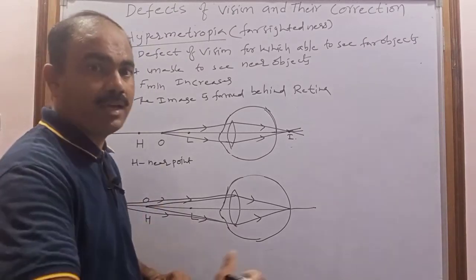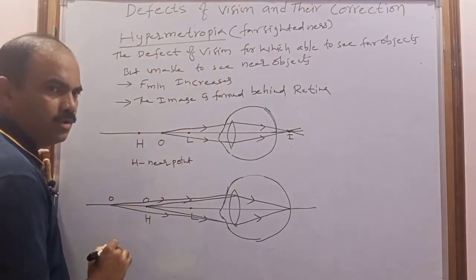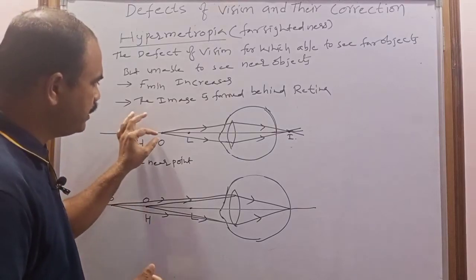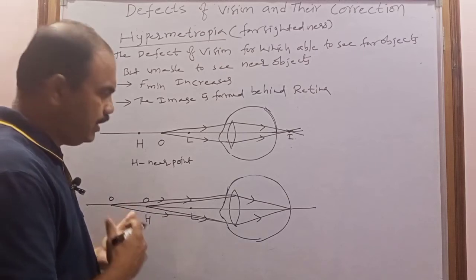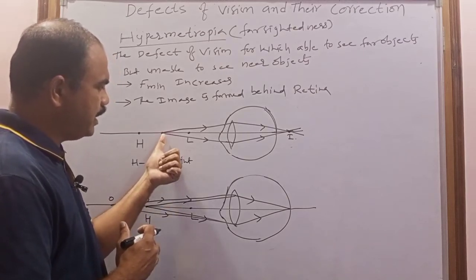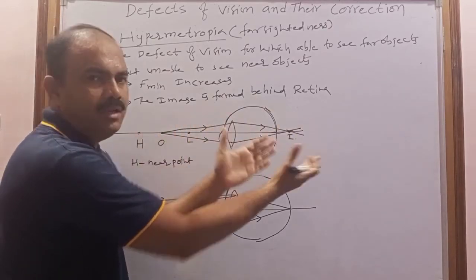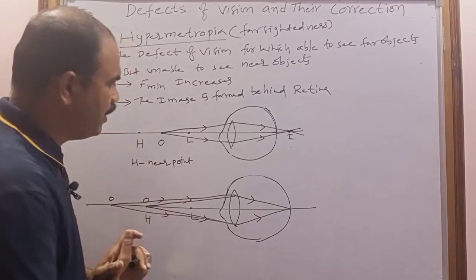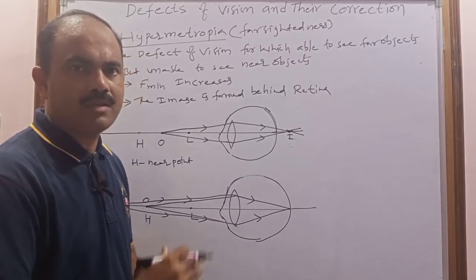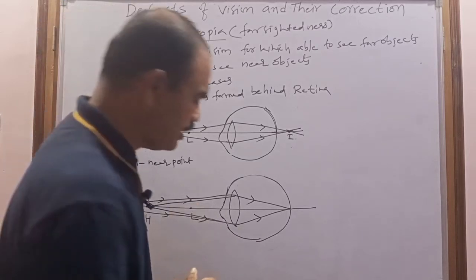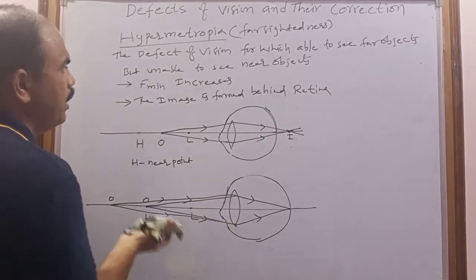So how can we correct it? For example, if the object is between H and L, by using a lens we have to bring the image of this object to a minimum of H. Then when the image is at H, automatically the eye lens can form the image on the retina. But this can be possible only by using the double convex lens or biconvex lens. So now I am going to explain the correction to hypermetropia.